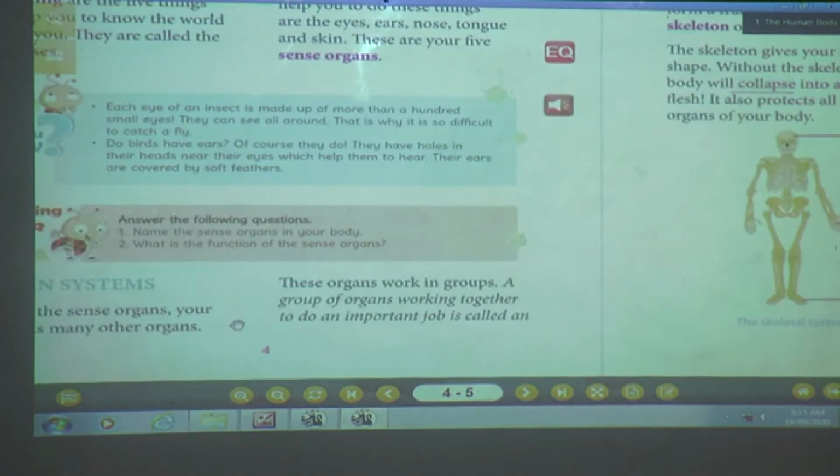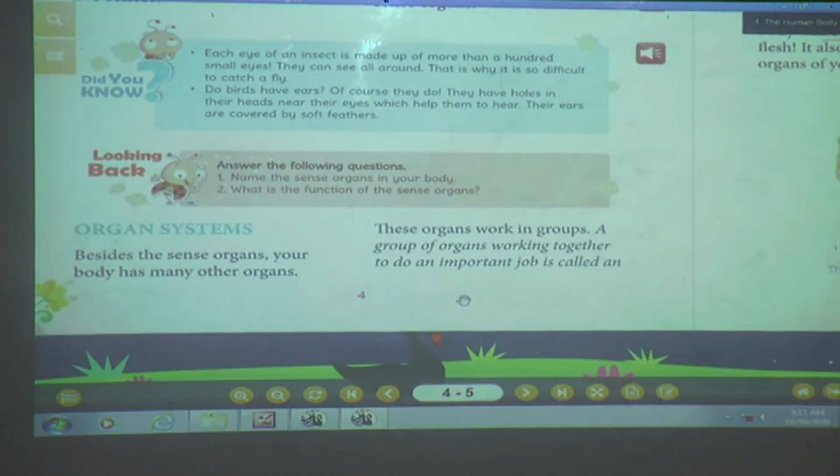organ system. Now what is an organ system, students? Besides the sense organs, your body has many other organs. These organs work in a group. A group of organs working together to do an important job is called an organ system.